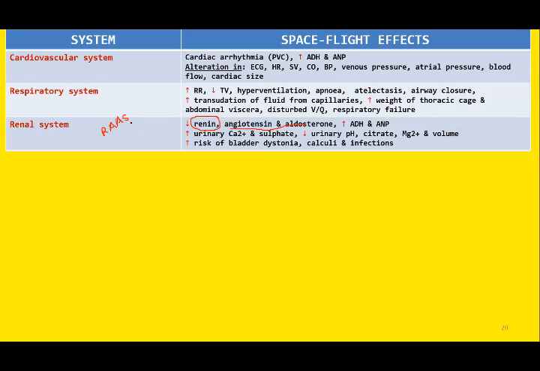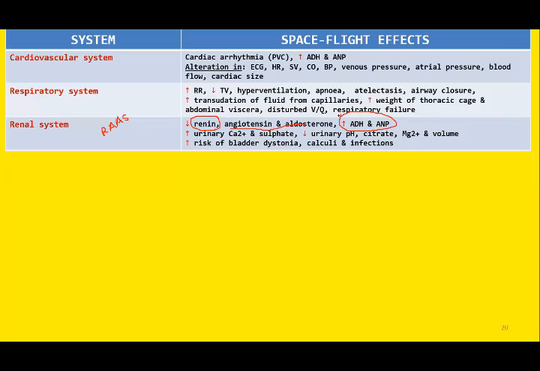So the whole system collapses. Decrease in the levels of renin will cause decrease in the level of angiotensin 1, angiotensin 2, and even the aldosterone levels drop from the normal. There is increase in the levels of antidiuretic hormone as well as the atrial natriuretic peptide.